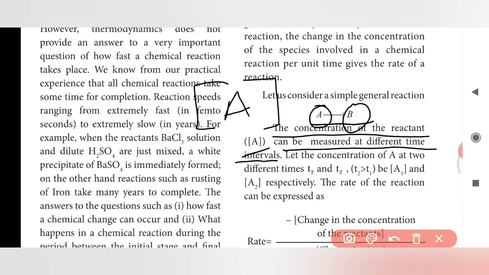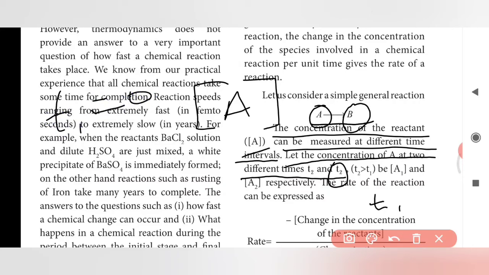Let the concentration be measured at two different times, T1 and T2. T1 is nothing but the initial time. Initial time means the time before the reaction starts. Before the start, the time is always 0. So T1 is nothing but 0 always.